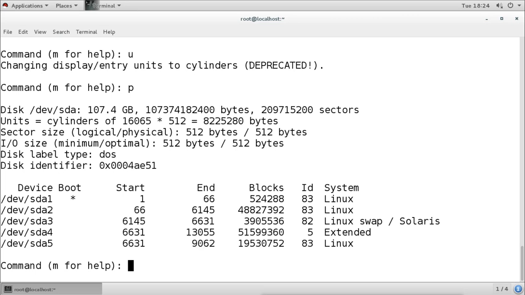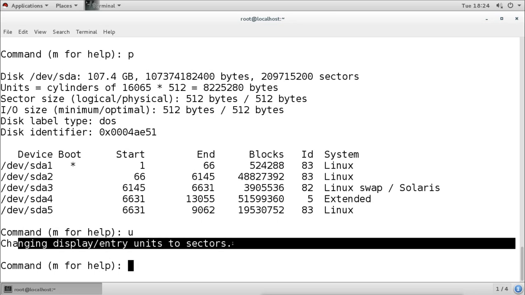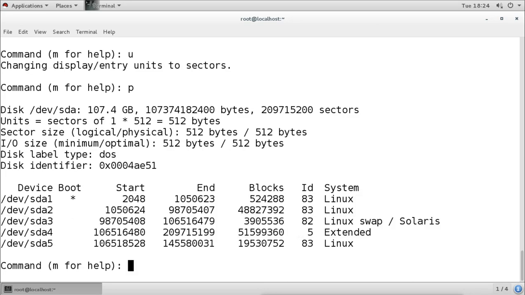So we should not use this, we should change it back to sectors. Again, when we use the U command, it says the display entry unit changes to sectors, and now it will display it as sectors. So this is what the U command does.